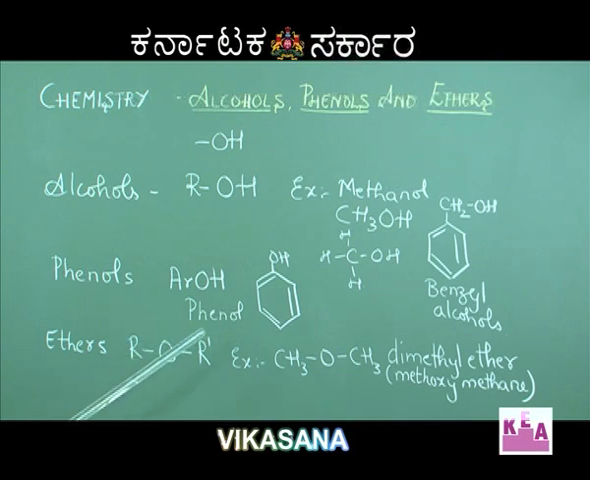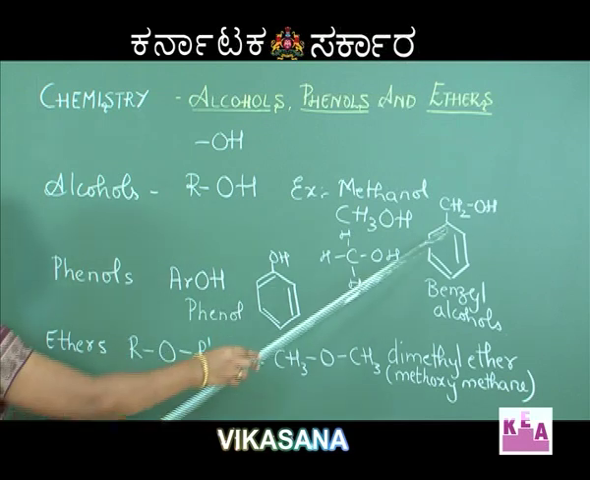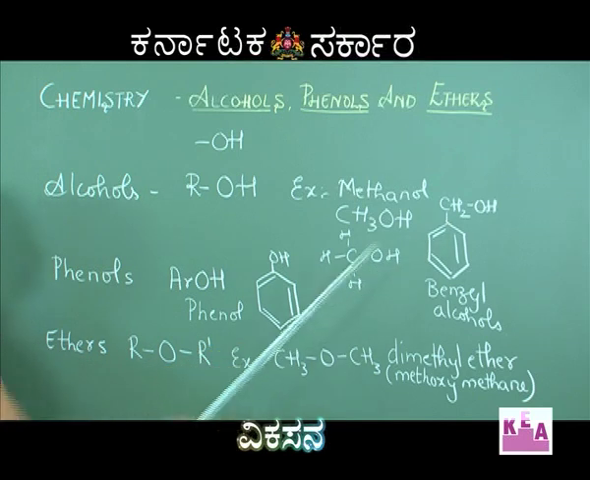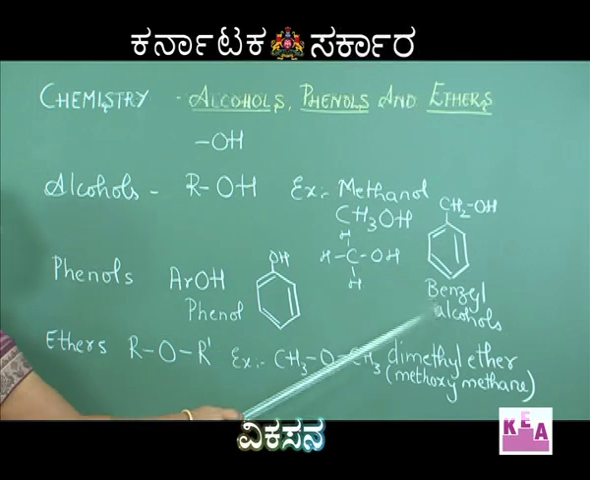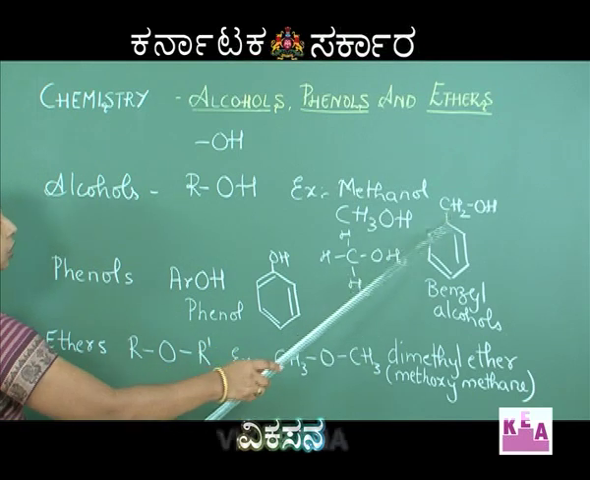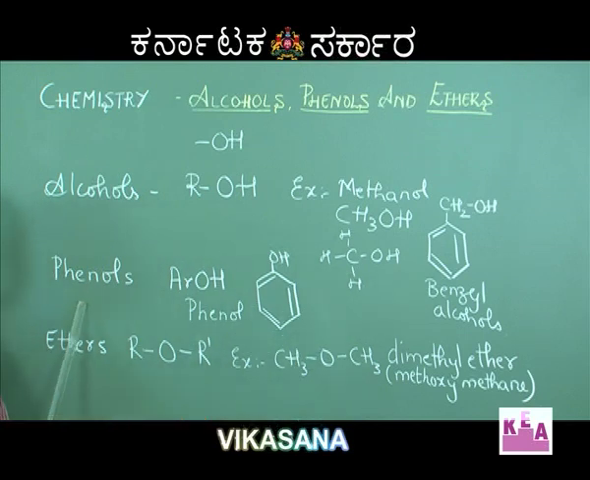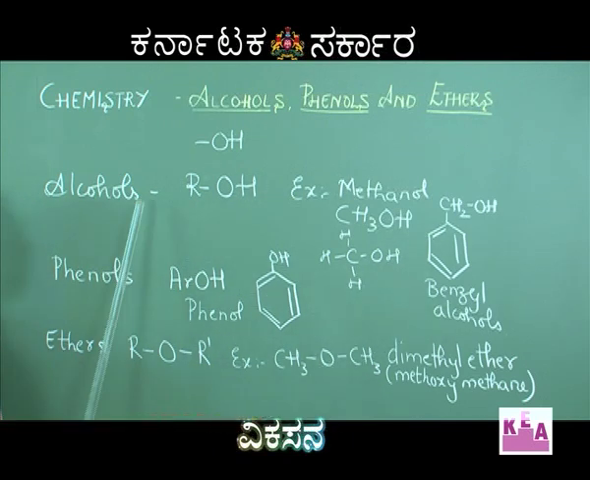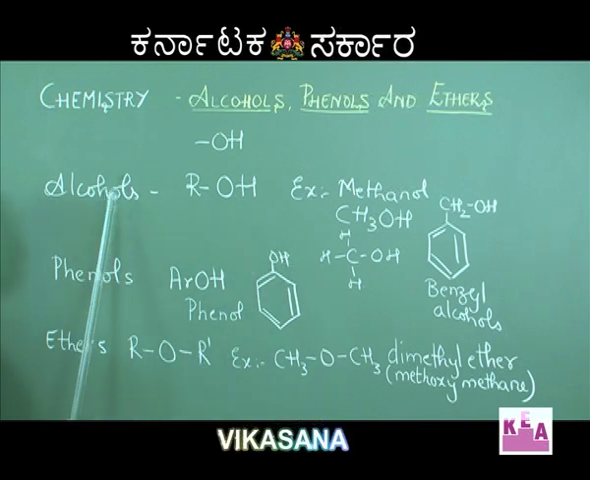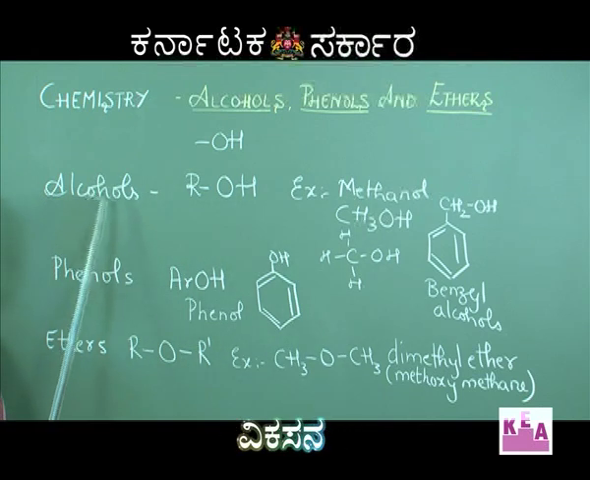Now if the OH group is attached to the side chain of the benzene ring, for example benzyl alcohol, then such compounds are not considered phenols; they are considered alcohols only. So benzyl alcohol is an example of an alcohol, and it is not considered a phenol because it has the same properties as alcohols and not as phenols.